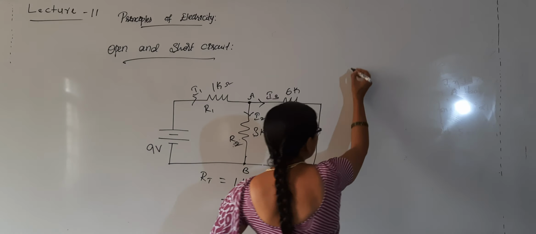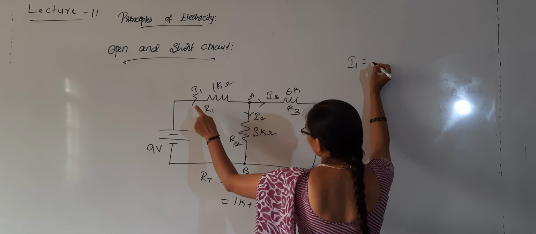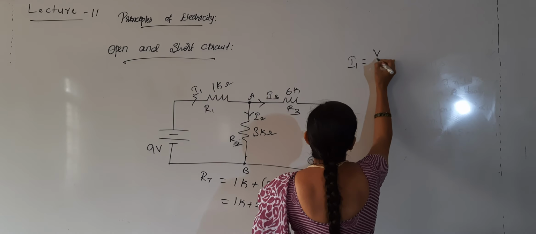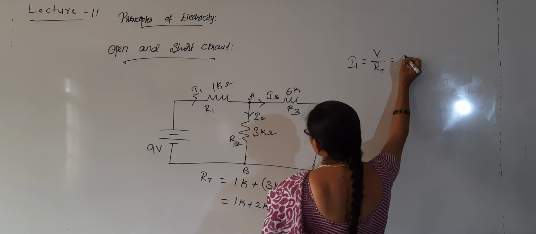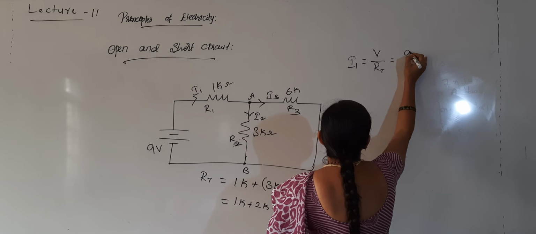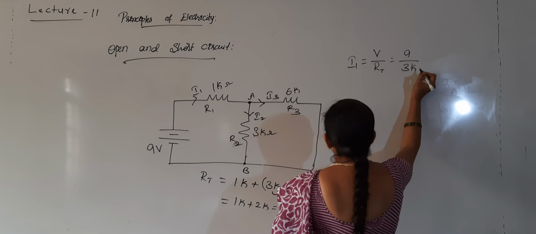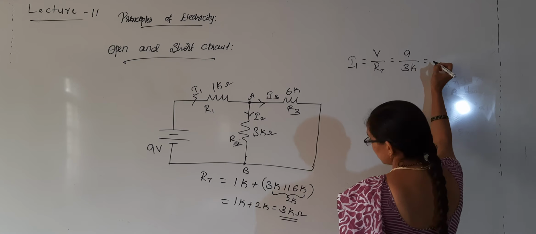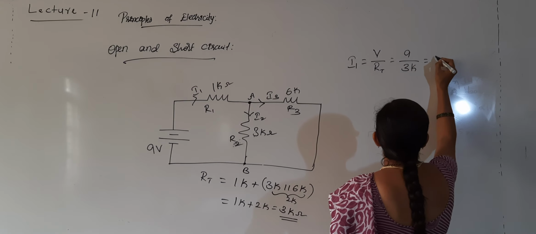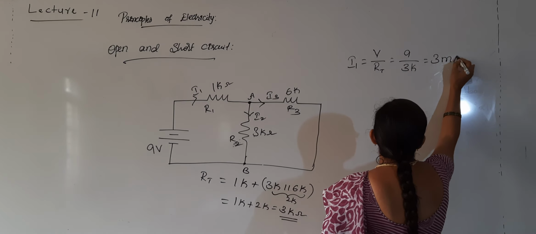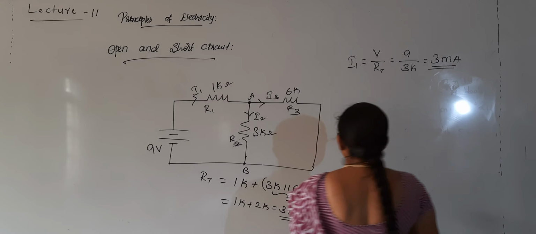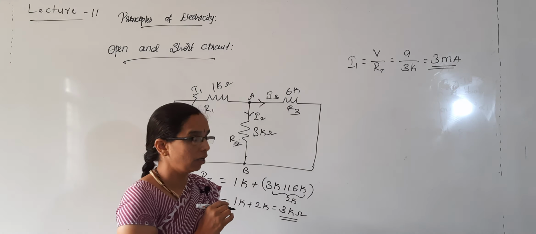If I calculate the current, I1, the main current, is equal to V by total resistance. V is 9 volt, 3 kilo is the total resistance. I will get 3 milliamperes as the current flowing through this circuit.